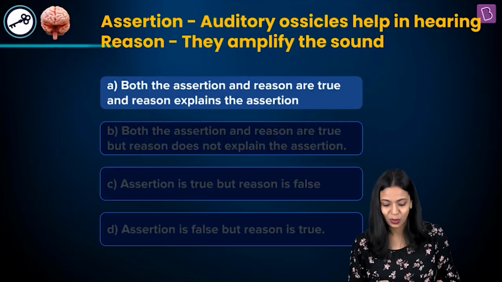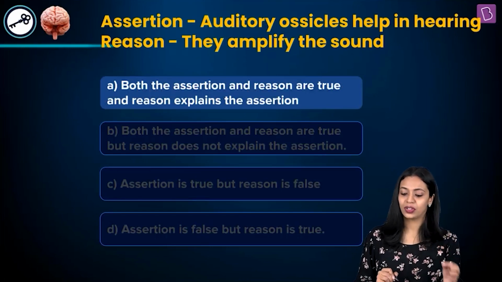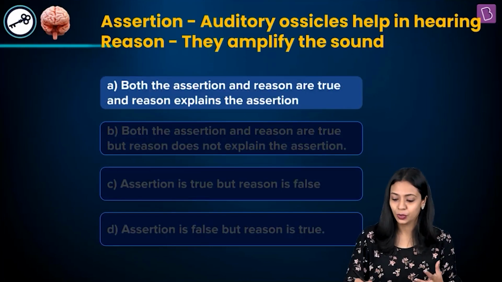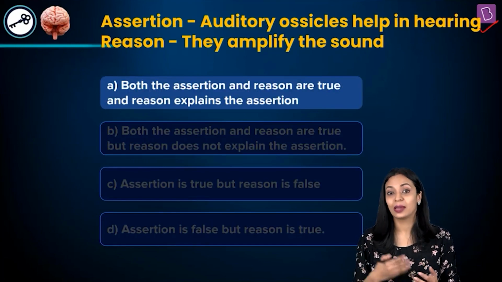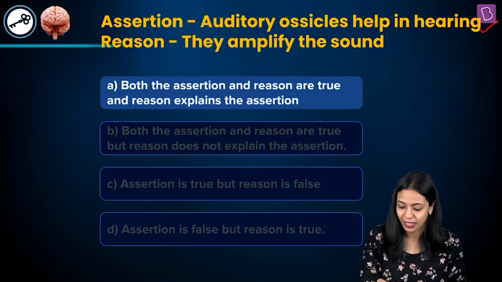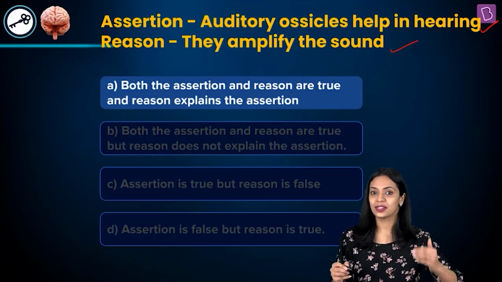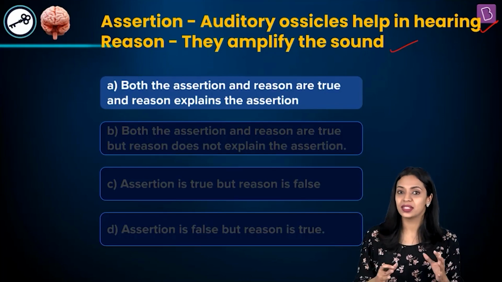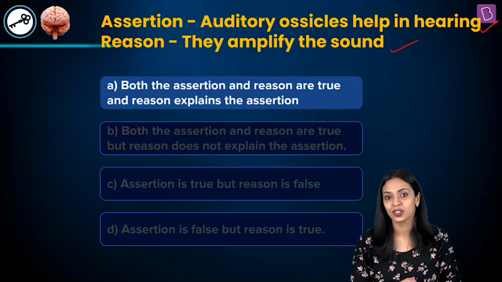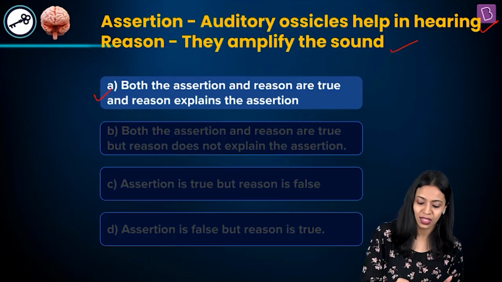Okay, so now let's look at the question. Assertion statement: auditory ossicles help in hearing. They do. And how exactly do they help us in hearing? They help in amplifying the sound. So both the assertion and reason are true, and the reason does correctly explain the assertion statement. So our correct answer to this question is option A.